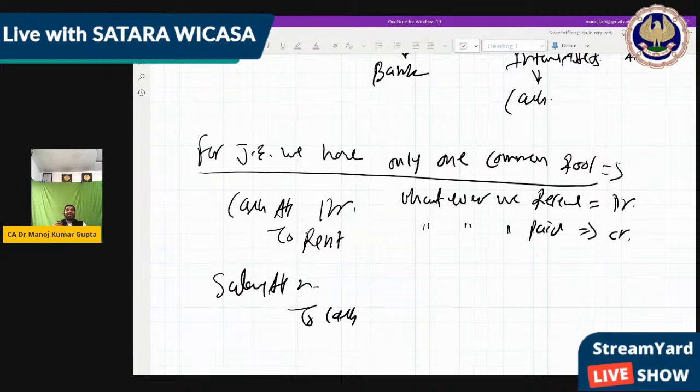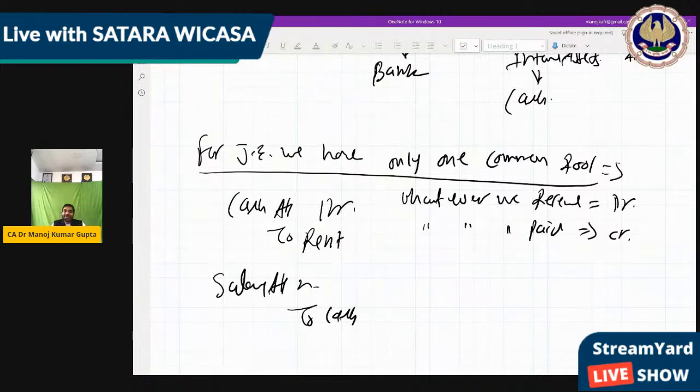Normally we would write in the class, but as it is a virtual class, I am not going to write; instead I will read the notes I have already provided. So now I am opening my notes, where we will read whatever we have discussed, and accordingly solve one problem for journal entry.